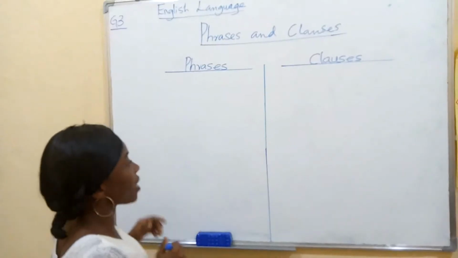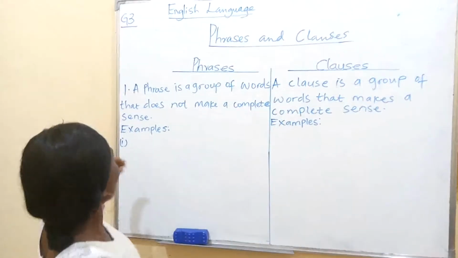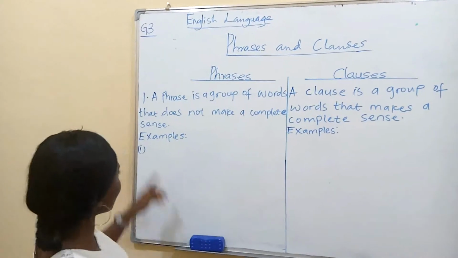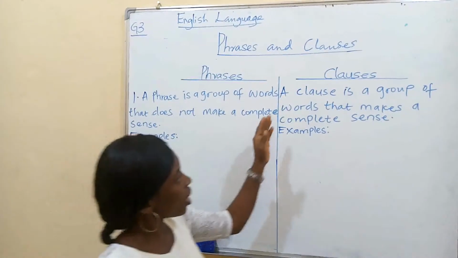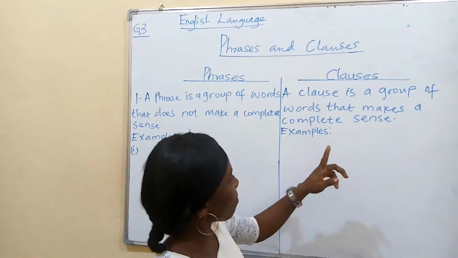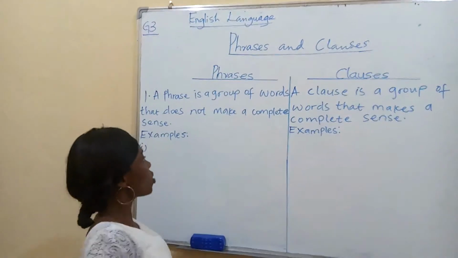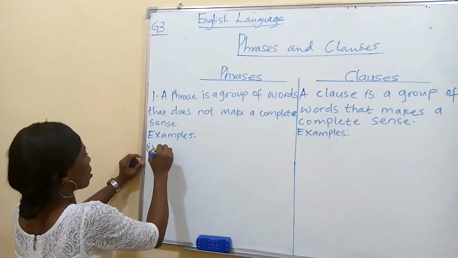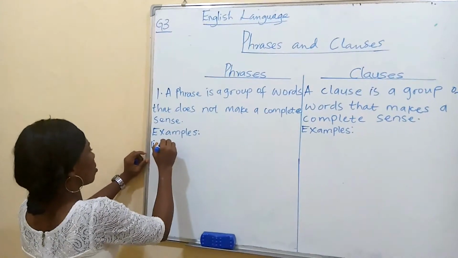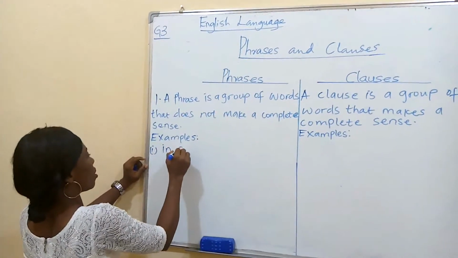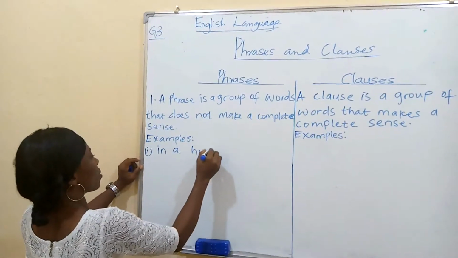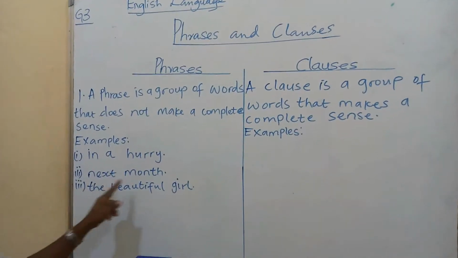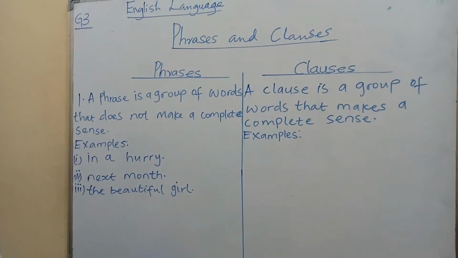So we are going to write that. A phrase is a group of words that does not make a complete sense. And a clause is a group of words that makes a complete sense. We are going to look at the examples. Number 1, in a hurry. So we have here the examples: in a hurry, next month, the beautiful girl.